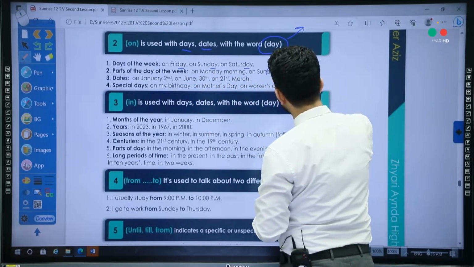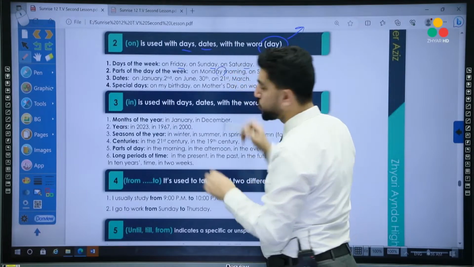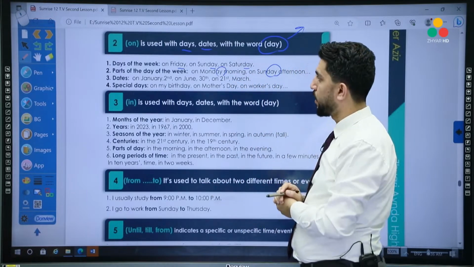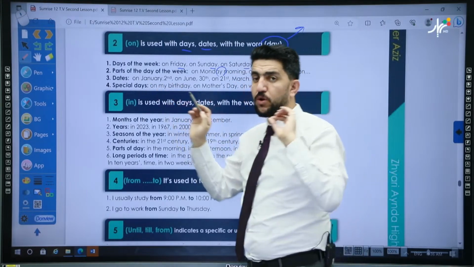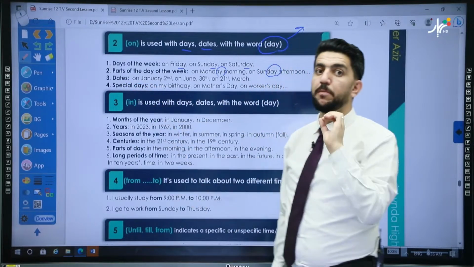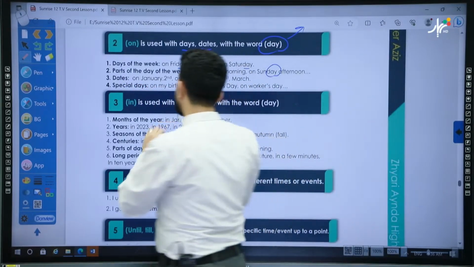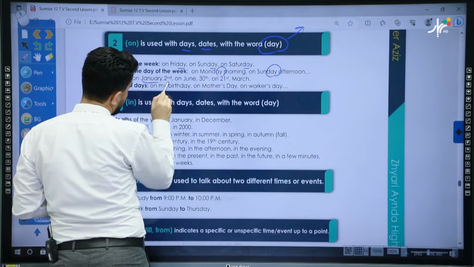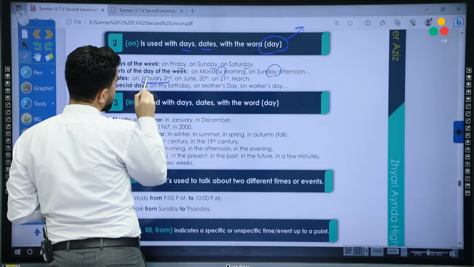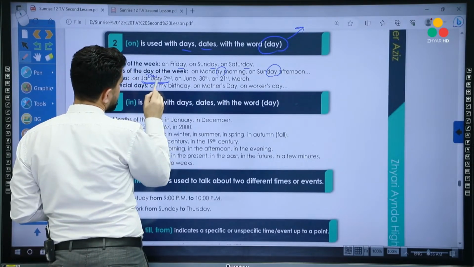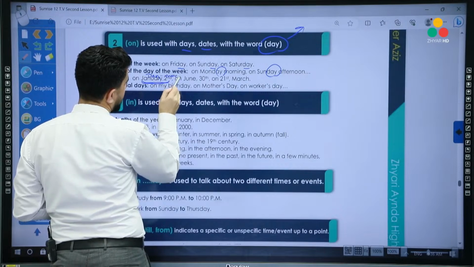So whenever you see the word day, in this case, you choose on, okay? We can also use it with dates, but not months. When they are together, I mean, day and month together, in this case, we use on, okay?